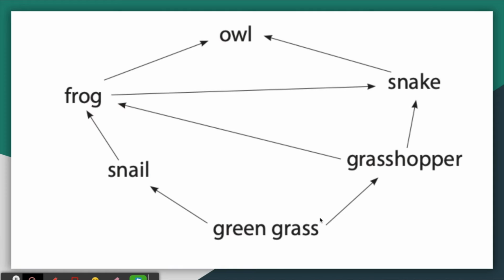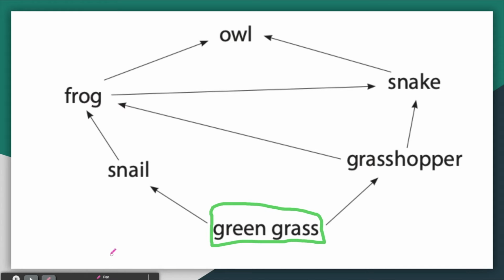Let's take a look at this food web. Can you tell me which of these organisms is the producer? Thank you for sharing your thinking. If you said green grass is a producer, that is right. Green grass is an example of a producer.